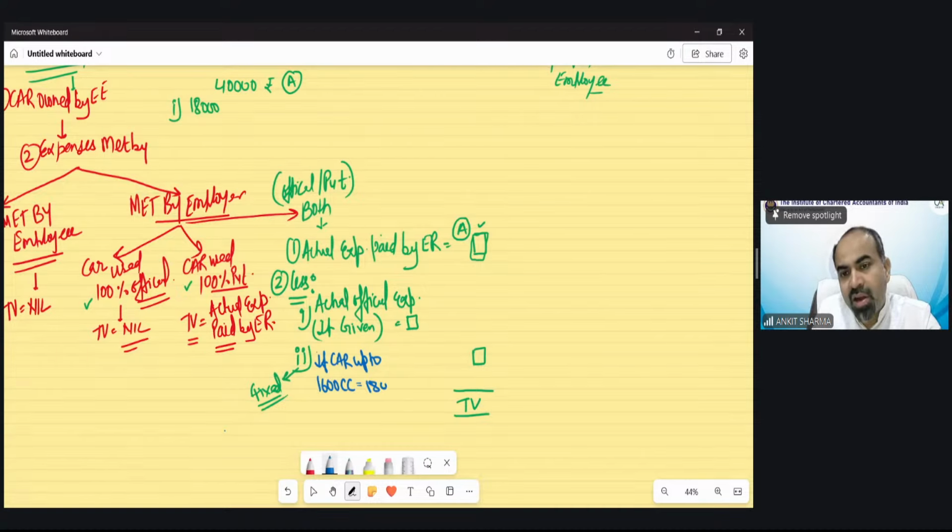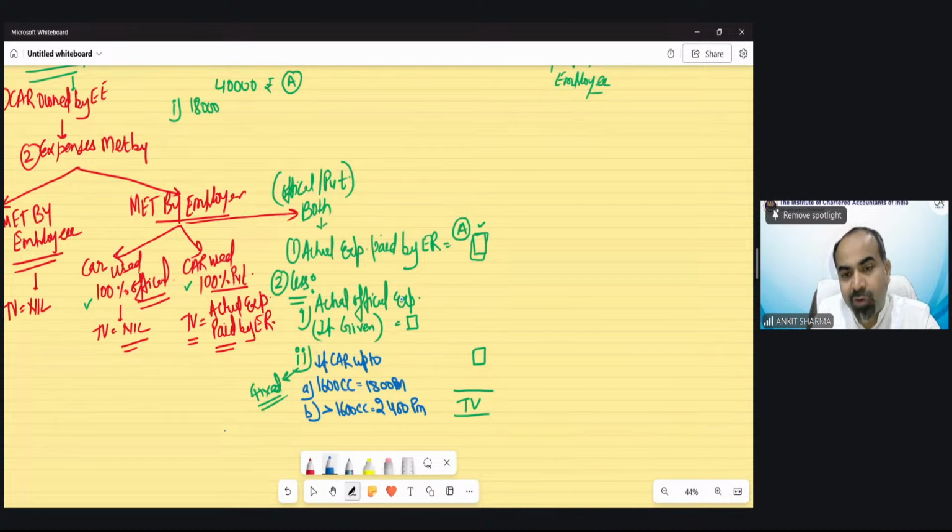Then 1800 rupees per month we have to consider. Understood? If it is more than 1600 cc, like big cars, Fortuner, etc., then in place of 1800 we will take 2400 rupees per month.